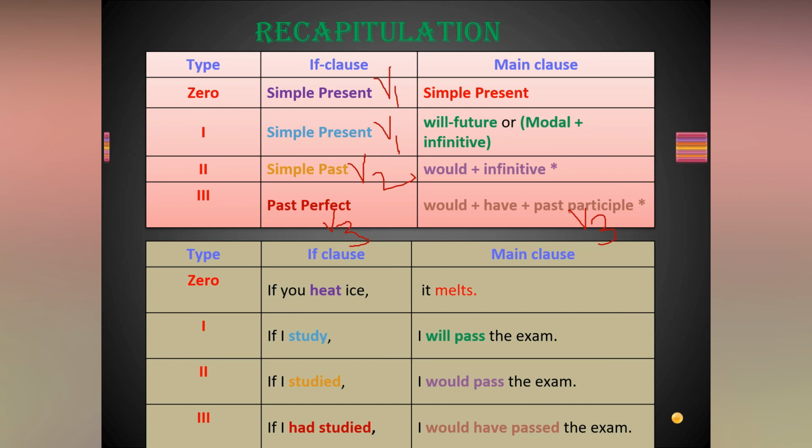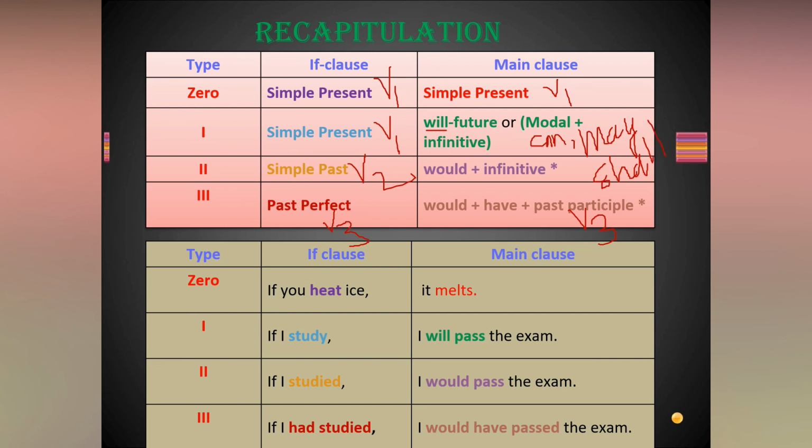And here V1s or V1, but here there will be will, can, may, and shall also. Generally we won't use shall, but shall also we can allow here. Understood? So these we can write.